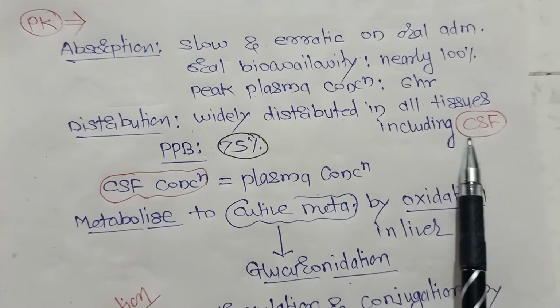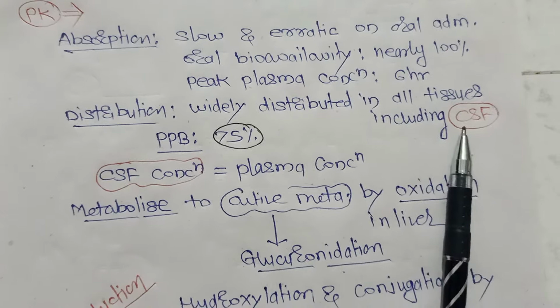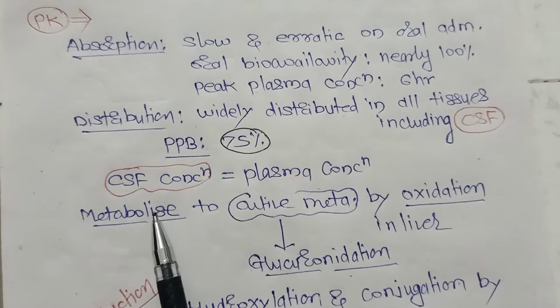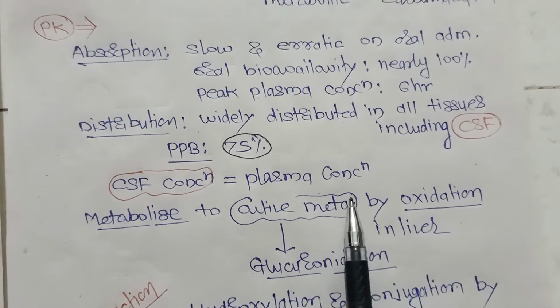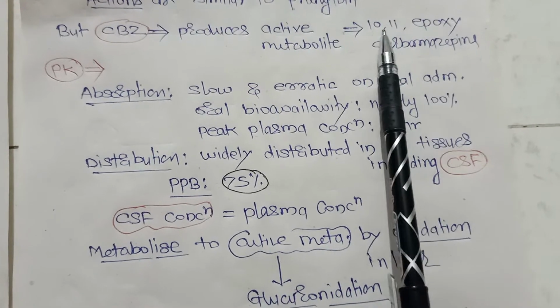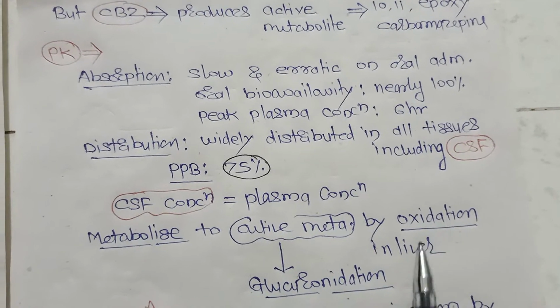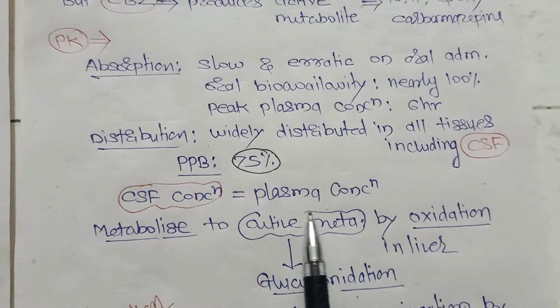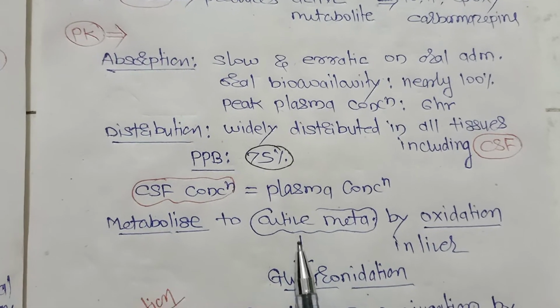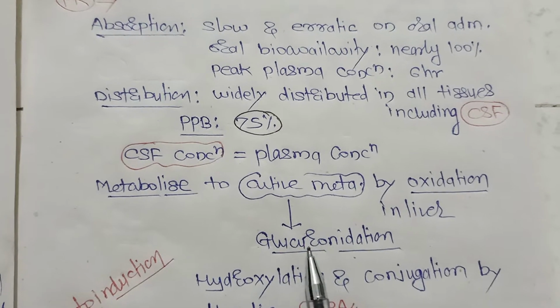That means it achieves therapeutic concentration in the cerebrospinal fluid, and it is metabolized to its active metabolite. What is the name of the active metabolite? 10,11 epoxy carbamazepine, by an oxidation reaction in the liver, and this active metabolite is metabolized by glucuronidation.